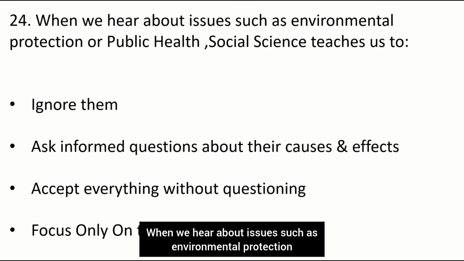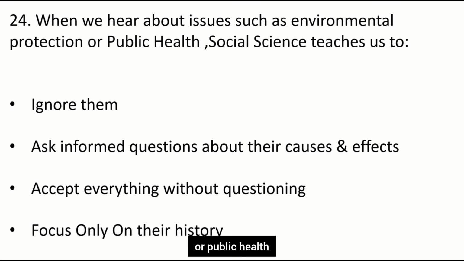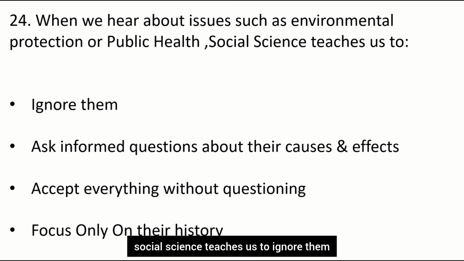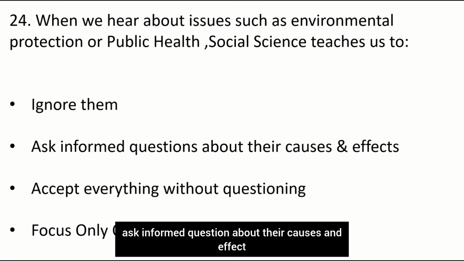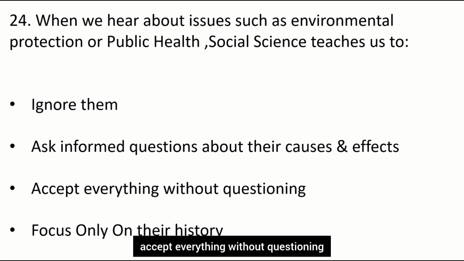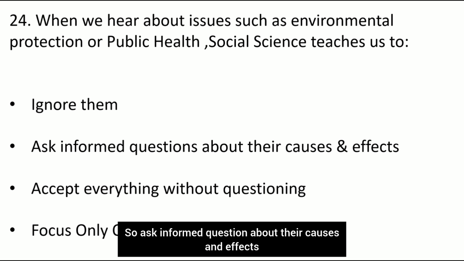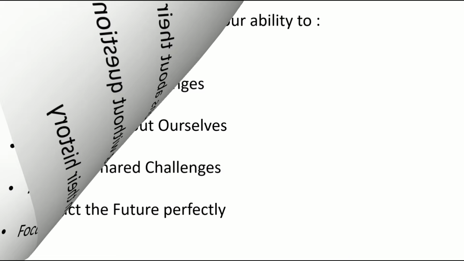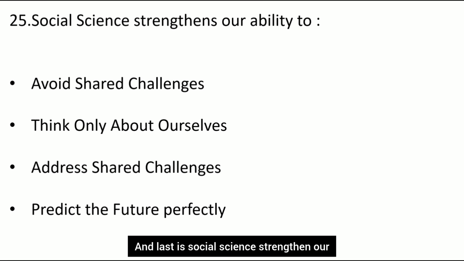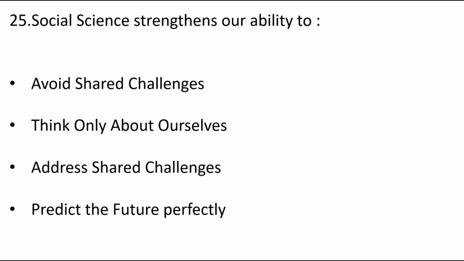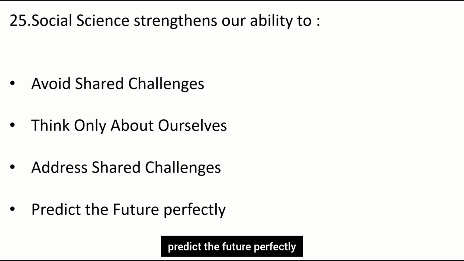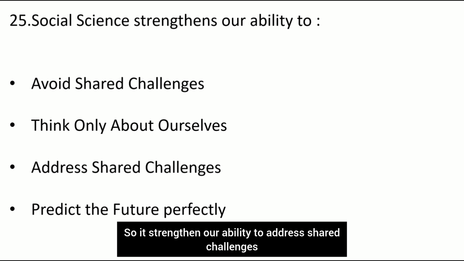When we hear about issues such as environmental protection or public health, social science teaches us to ignore them, ask informed questions about their causes and effects, accept everything without questioning, focus only on their history. So ask informed questions about their causes and effects. And last: social science strengthens our ability to avoid shared challenges, think only about ourselves, address shared challenges, predict the future perfectly. So it strengthens our ability to address shared challenges.